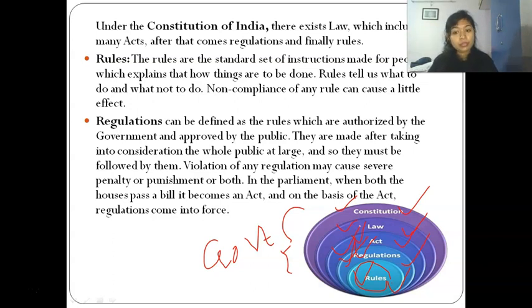Okay, so it will take a lot of time. So if a government wants to change a slight limit or something, it brings a notification and changes the rule, because it is the easiest thing to do. So if you study the act in further classes, you will get to know that everywhere in the threshold limit part it is written "as may be prescribed." Where it is prescribed under rules, it can be changed easily, so they make changes in rules. Okay.